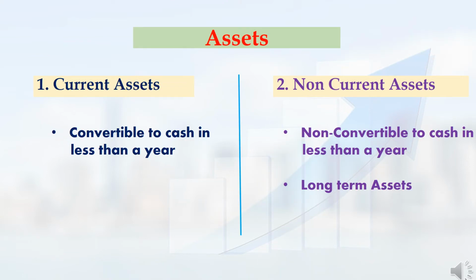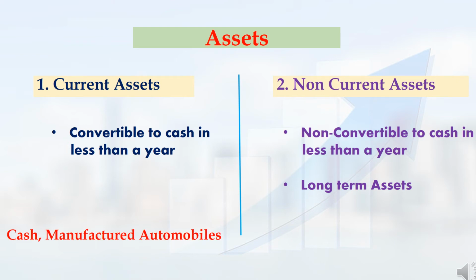Similarly, assets are also split into current assets and non-current assets. A company's bank balance will come under current assets. Next, in a company, the products which are convertible into cash within the current year will come under current assets. And the products which are not convertible into cash within the current year will come under non-current assets.